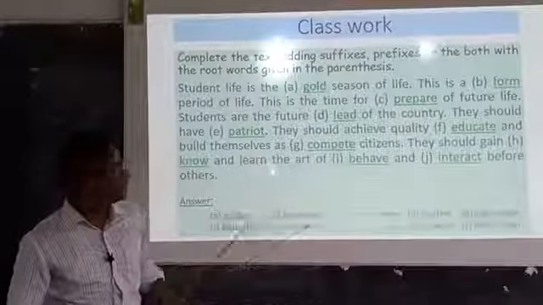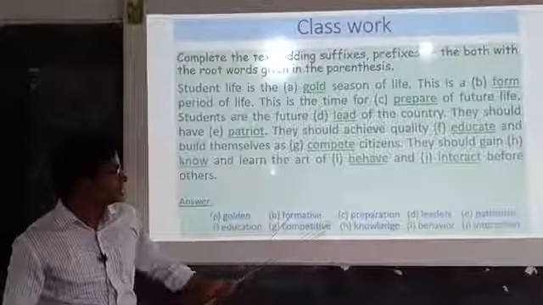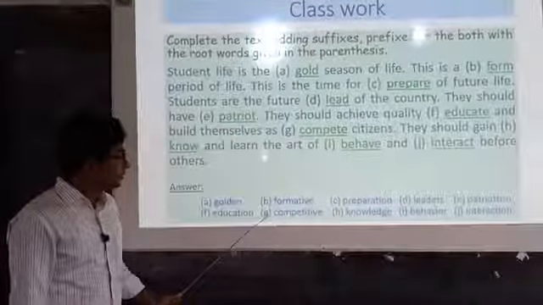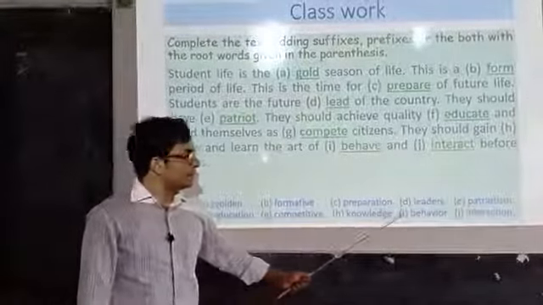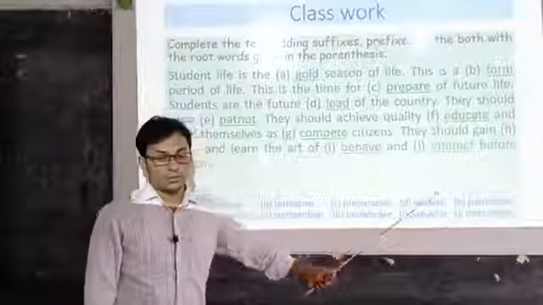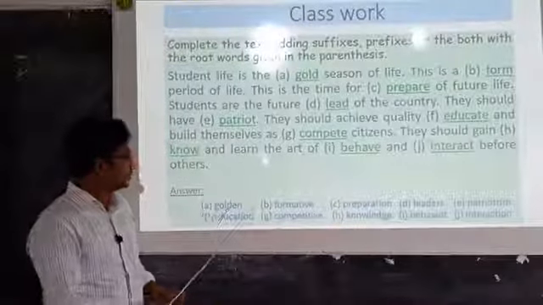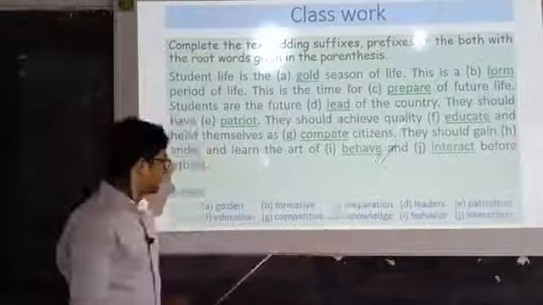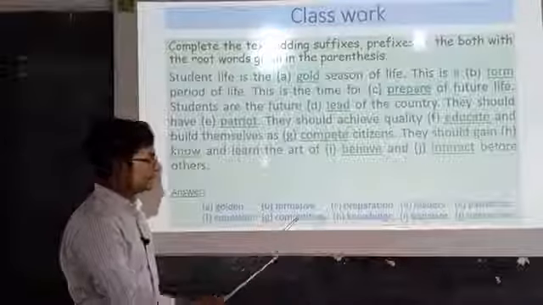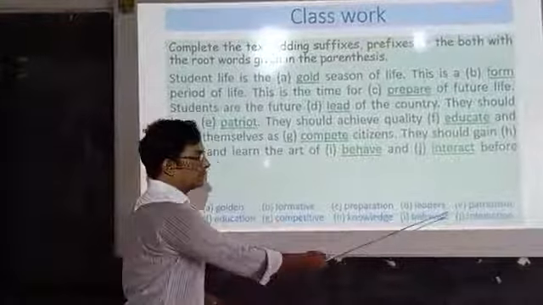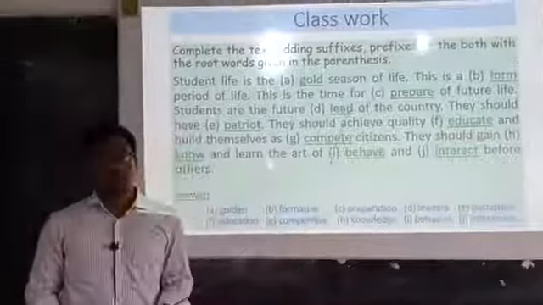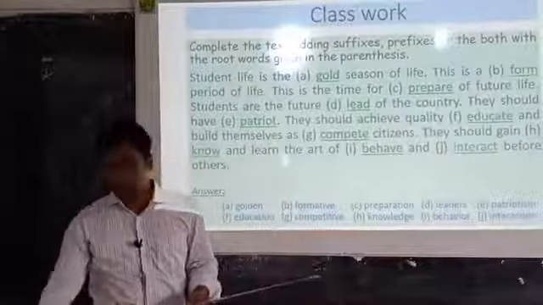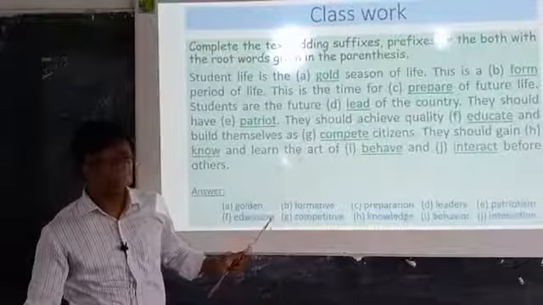The answers are golden, formative, preparation, leaders, patriotism, education, competitive, knowledge, behavior, interaction. So you will see golden, adjective; formative, adjective; preparation, noun; leaders, noun; patriotism, noun; education, noun; competitive, adjective; knowledge, noun; behavior, noun; and interaction, noun. So you can see the new words have become noun, adjective, verb or adverb. Okay, this is class work you must practice at your home.